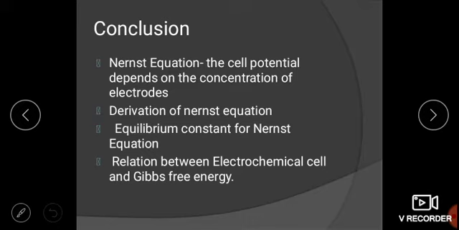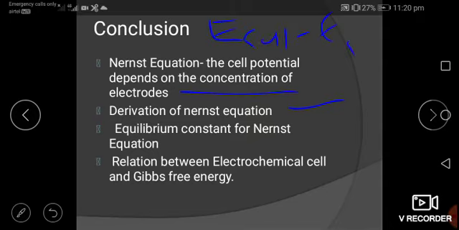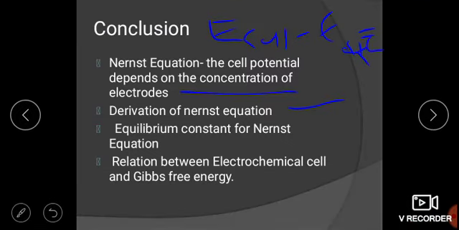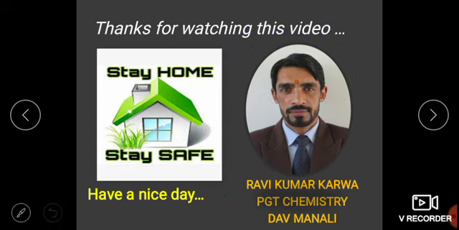So we did the Nernst equation today. It is the cell potential which depends on the concentration of the electrode. Deriving the Nernst equation, we get E cell is equal to E naught cell minus RT upon nF log of the concentration of cathode upon anode. So this is the Nernst equation, and we also did the relation between electrochemical cell and Gibbs free energy.